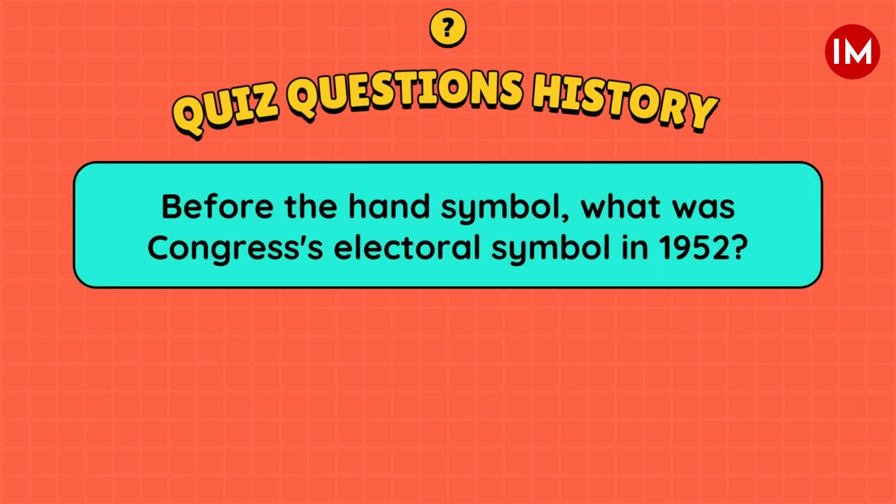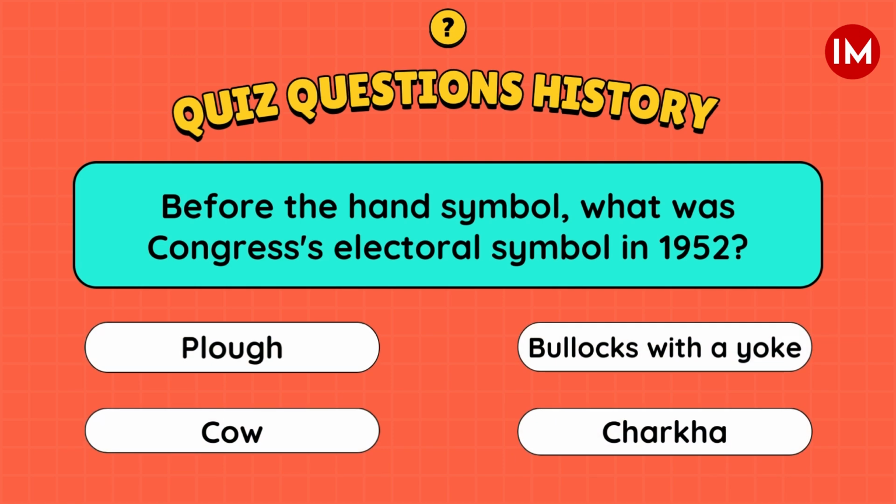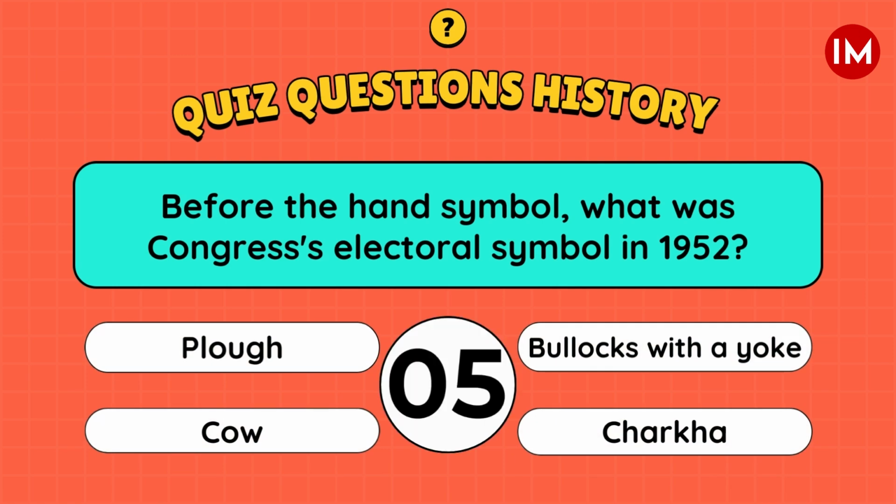Before the hand symbol, what was Congress's electoral symbol in 1952? A. Plough. B. Bullocks with a yoke. C. Cow. D. Charkha.